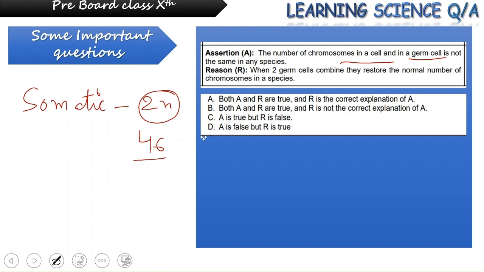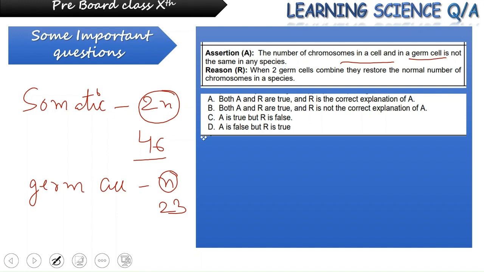Whereas germ cells are those which take part in the formation of gametes. They are part of the reproductive event. So our germ cells have n set of chromosomes, or 23 chromosomes.